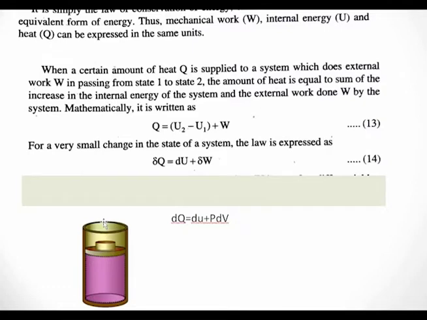So there is an expansion, and work is done by the system for expansion. That can be written as dQ is equal to dU plus P dV. Normally, work done by the system is taken as positive.